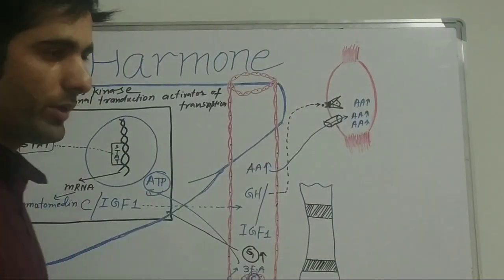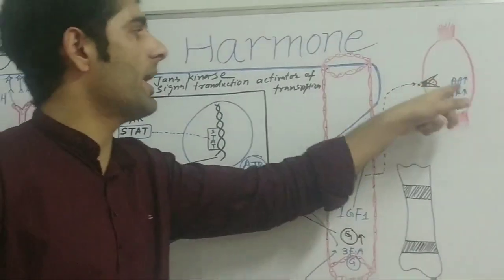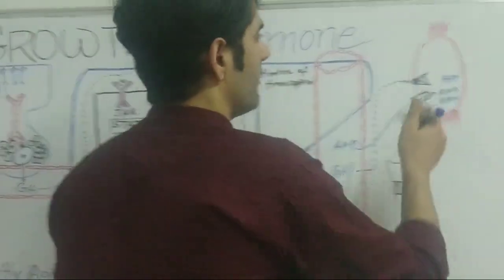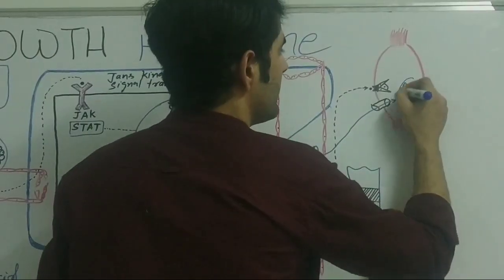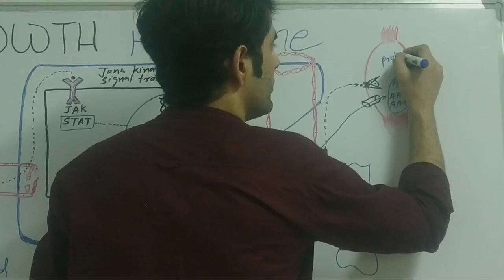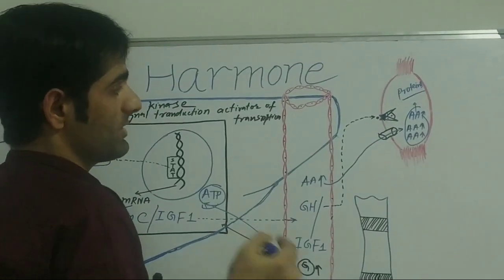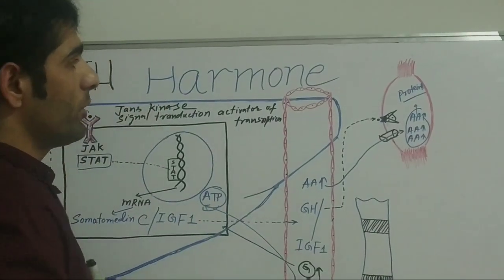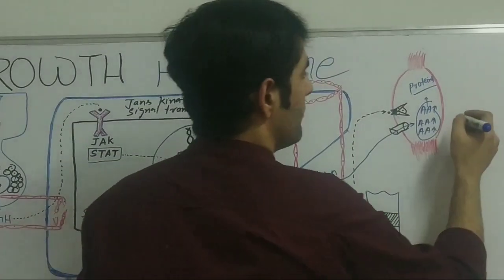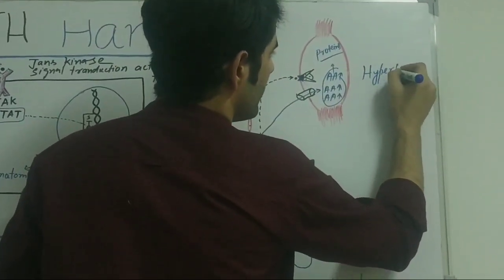We know the proteins are actually polymers of amino acids. Eventually, these amino acids will form a protein. Different proteins will be formed inside the muscles. Now what will happen? Proteins will increase the muscle mass. Increase in the muscle mass is known as hypertrophy.